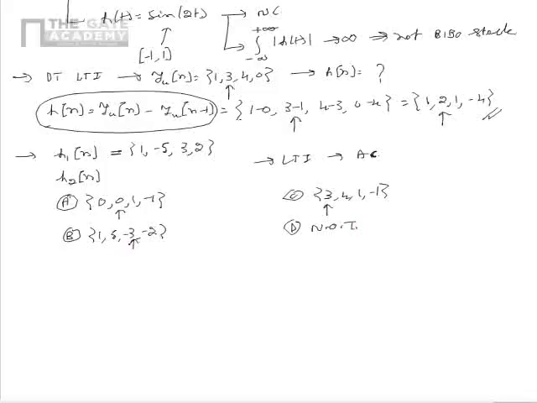We know that if two LTI systems of impulse responses h1[n] and h2[n] are connected in parallel, the cumulative impulse response can be given as h[n] is equal to h1[n] plus h2[n].